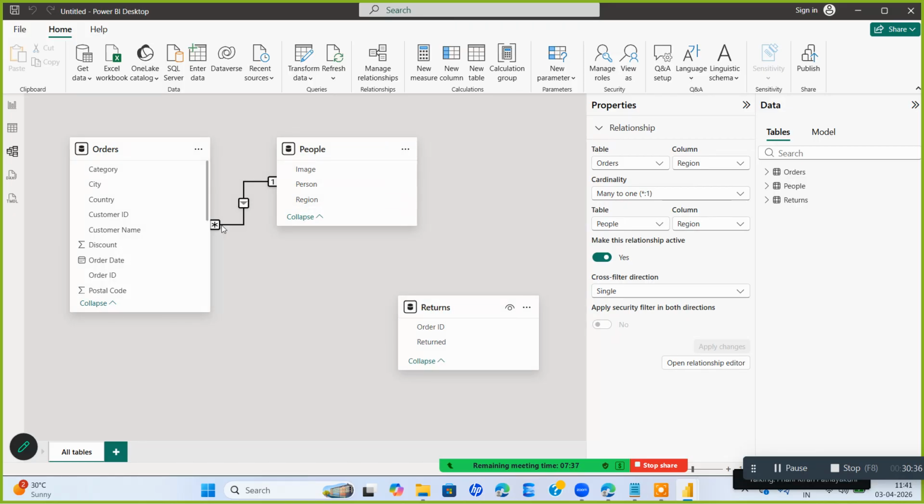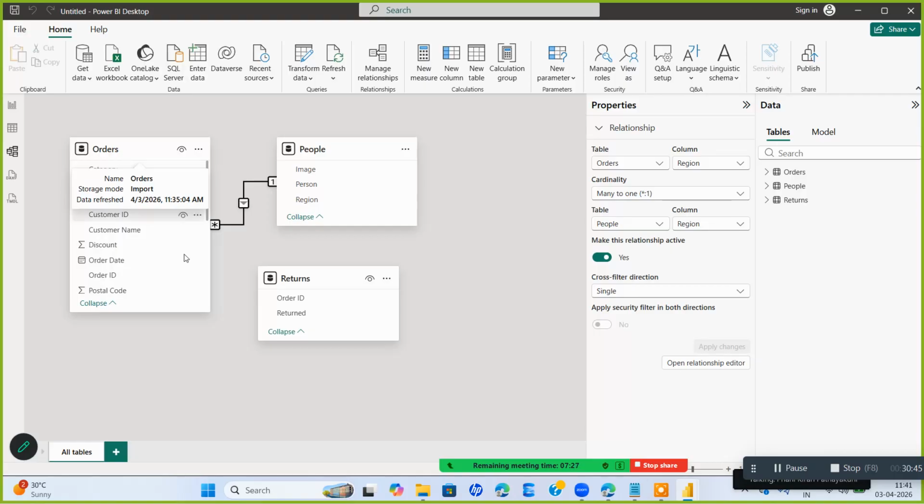There is a relationship between the people table and the orders table, but I don't have any relationship between the returns table and the orders table. There is something called order ID. Since I have been preparing this report for a long time, I know very clearly that the order ID here and here have a relationship, and hence I will drag one and put it on top of the other.